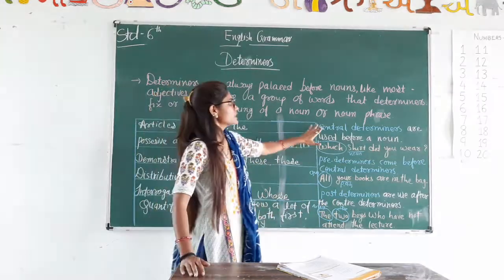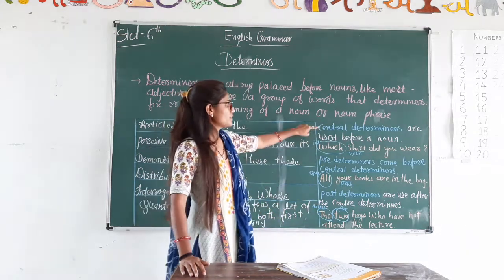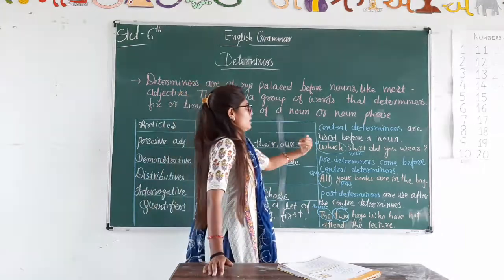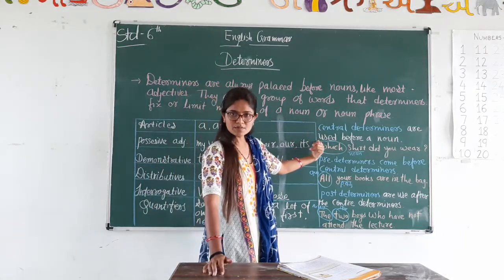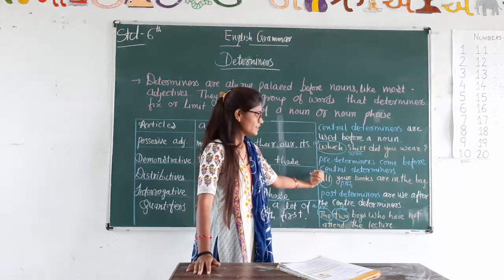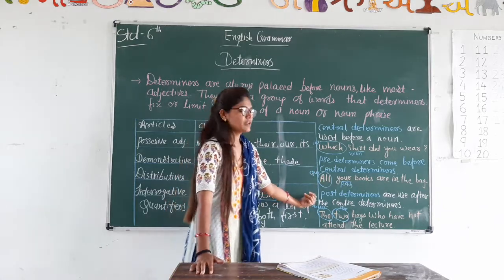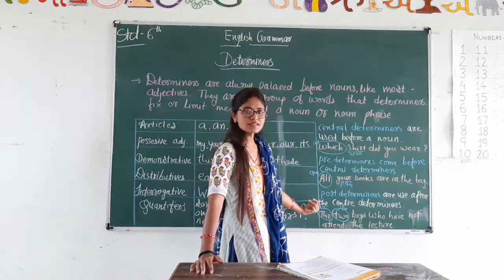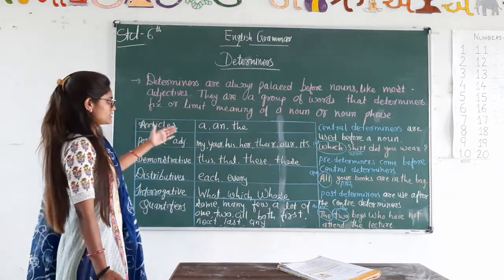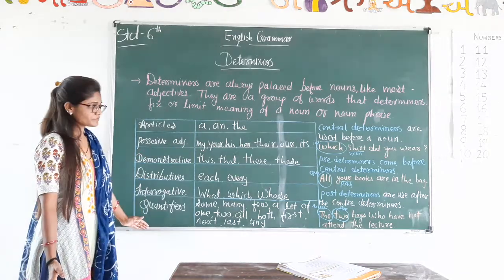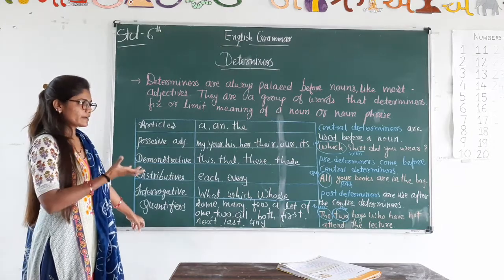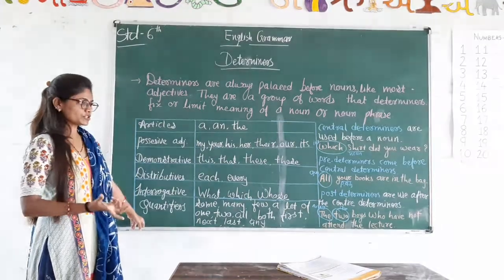So here are three kinds of determiners: central determiners, predeterminers and post determiners. Central determiners are always before a noun. Predeterminers come before central determiners, and post determiners are always used after central determiners. You have to write these sentences and this box in your grammar book. So you have to classify the determiners as central, predeterminers or post determiners.